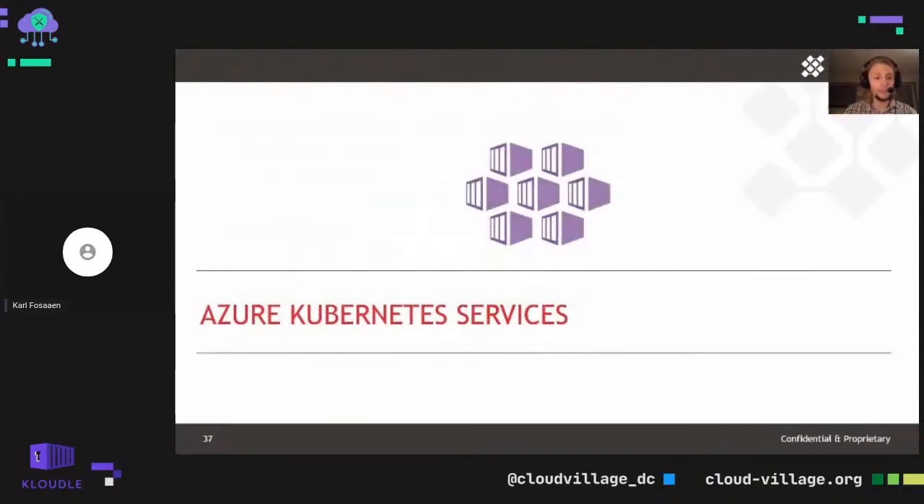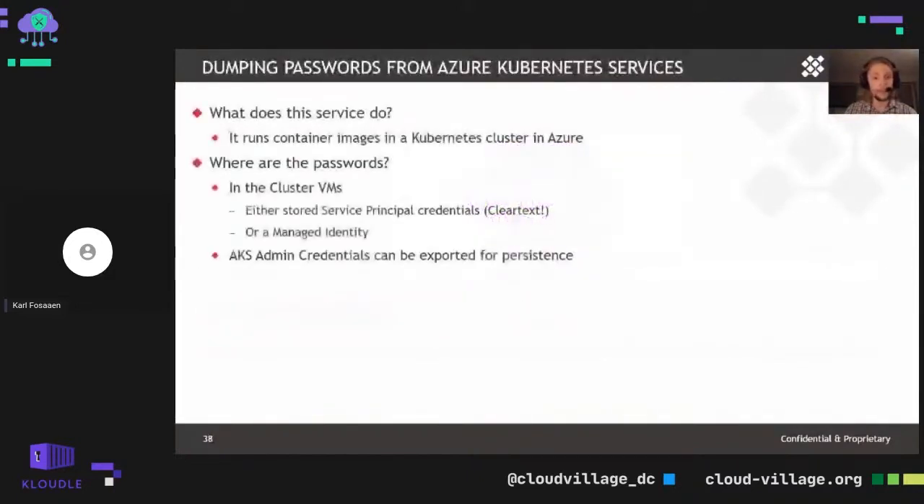So one of the supported services, I guess, through the container registries is AKS or Azure Kubernetes Service. And this can contain passwords in a couple of different spots that we'll go over today. The service itself runs container images within Azure in a Kubernetes cluster that gets spun up underneath the AKS service. The passwords could be in the virtual machines that support the clusters themselves. We'll talk about how we can extract those out of the clusters in a minute here, because that's a fairly active process. It's just not a manual grab something and get the credentials.